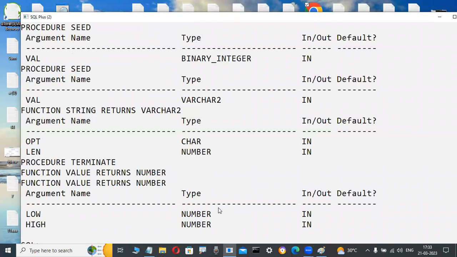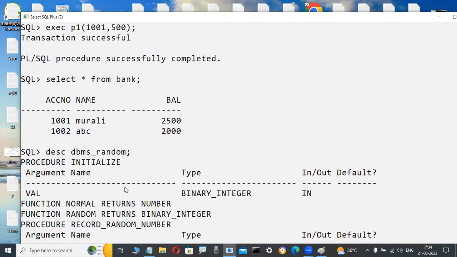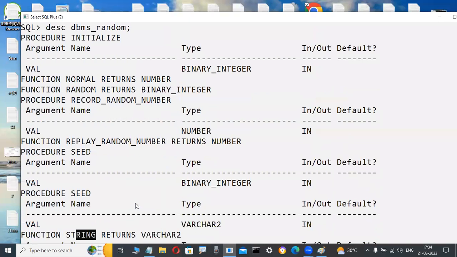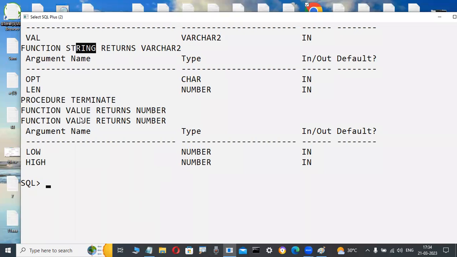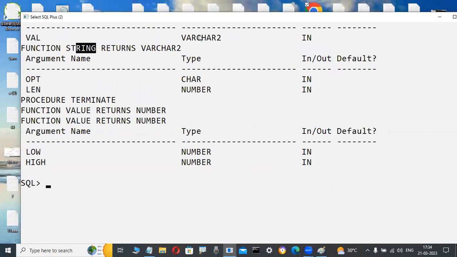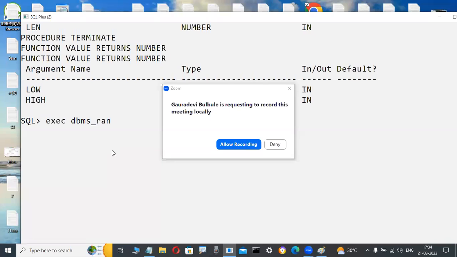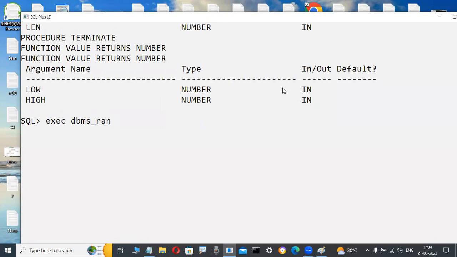In PL SQL, there are many packages. In them, random strings are generated for captcha purposes. The value function is there, and through these functions they generate OTPs and captchas. For example, DBMS_RANDOM.VALUE. Don't read it here. Some OTP like this only.